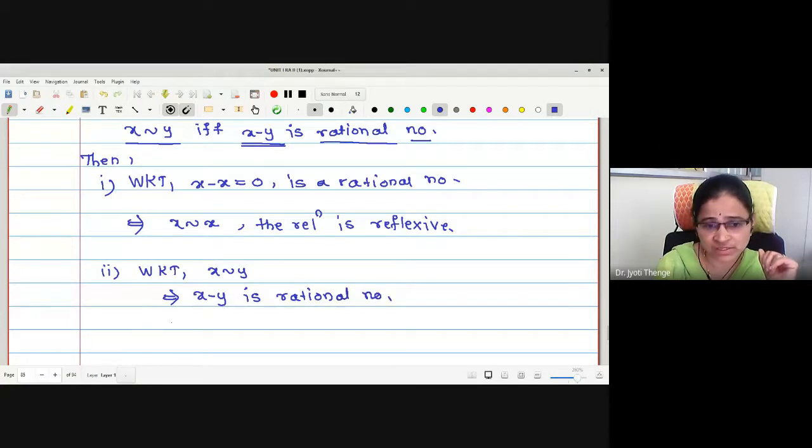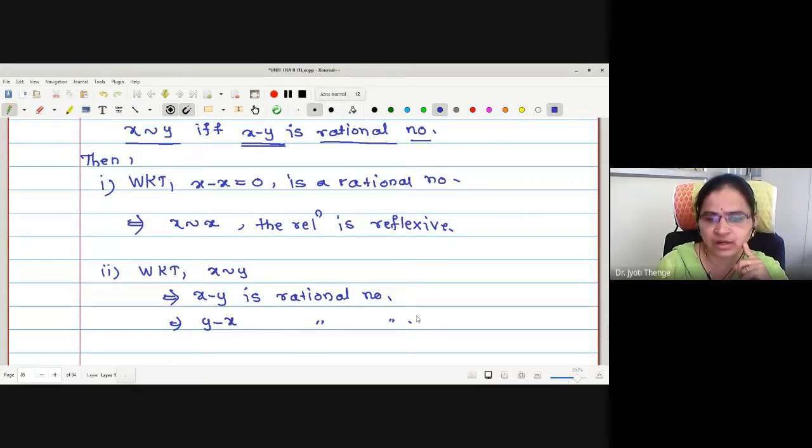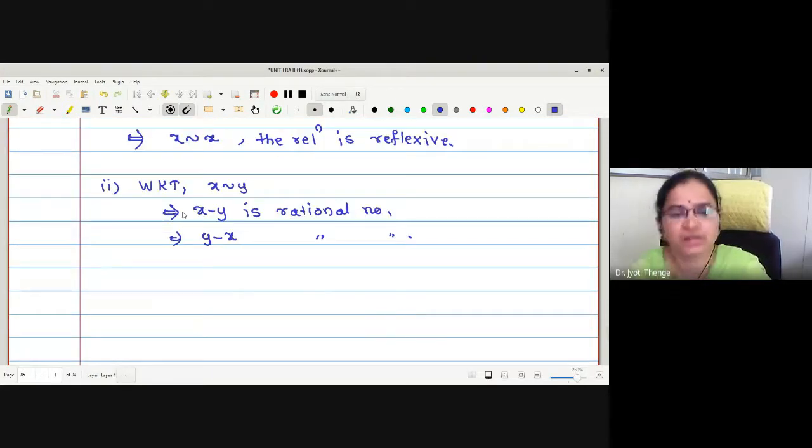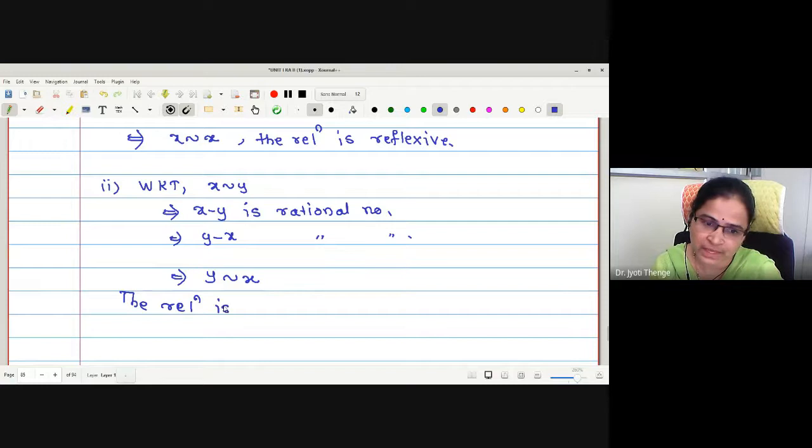What about y minus x then? Rational number. Yes, it is rational, but negative. We are not bothering about the sign. So y minus x is also a rational number. If y minus x is a rational number, may I say y is related with x. The relation is symmetric.